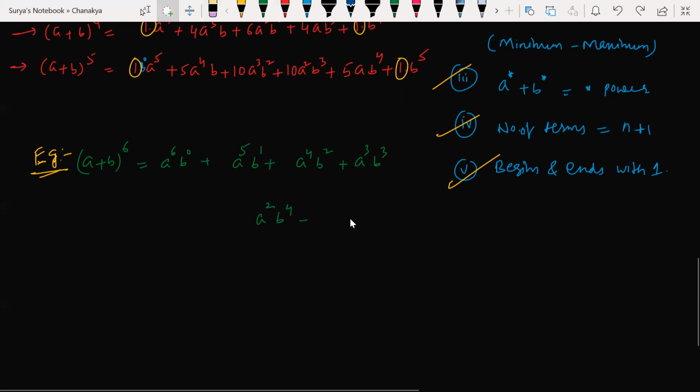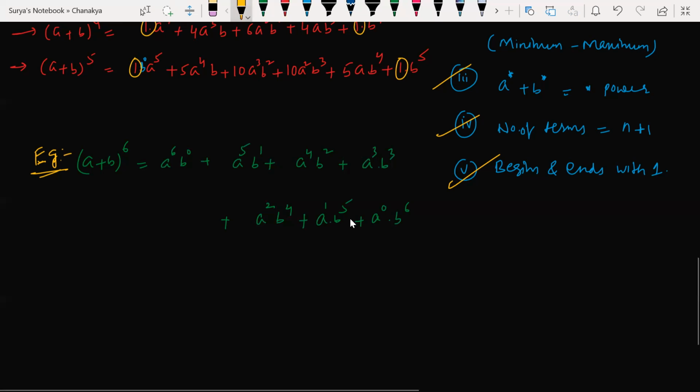Sir, a to the power of 1 and b to the power of 5. One second, let me give some space here. So next, plus a b to the power of 5. Next, the power of a is 1 here. The power of a is also 0, right? Till 0 you have to write. The power of b is what? 6. Very good, now we understood.